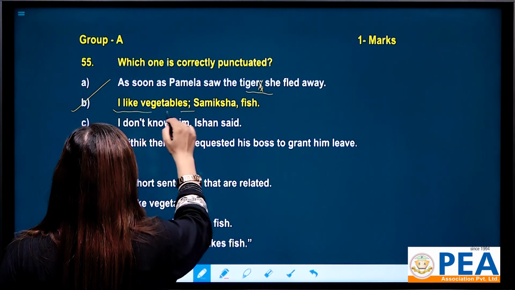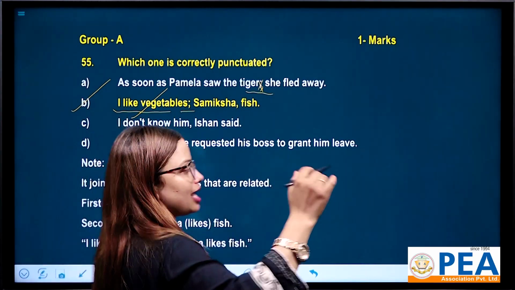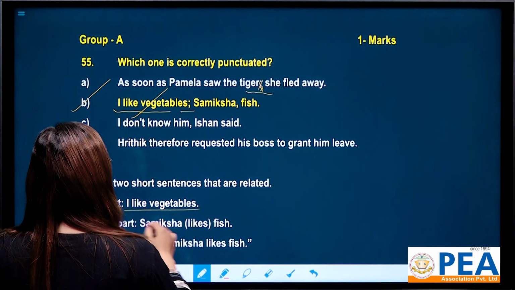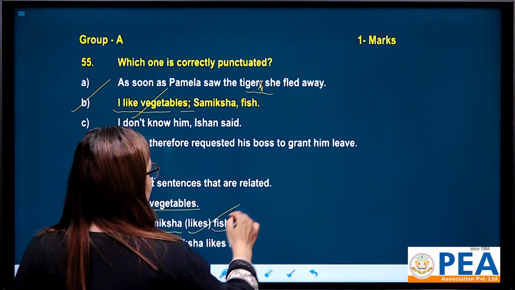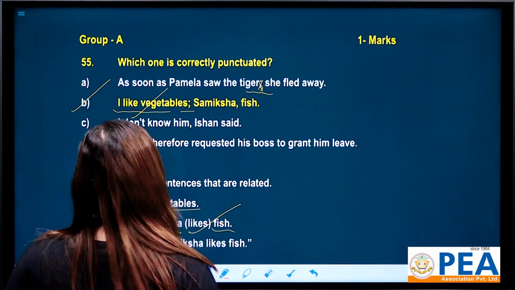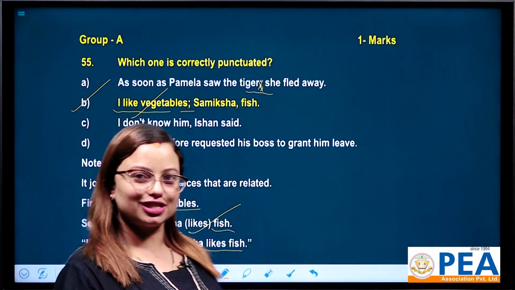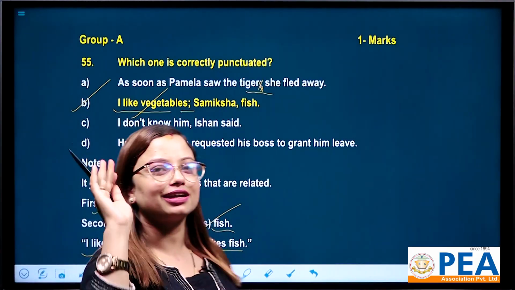I like vegetables, this is independent. Samiksha fish means Samiksha likes fish. So the first part is I like vegetables, and the second part is Samiksha likes fish, right? So here the use of semicolon is perfectly correct.